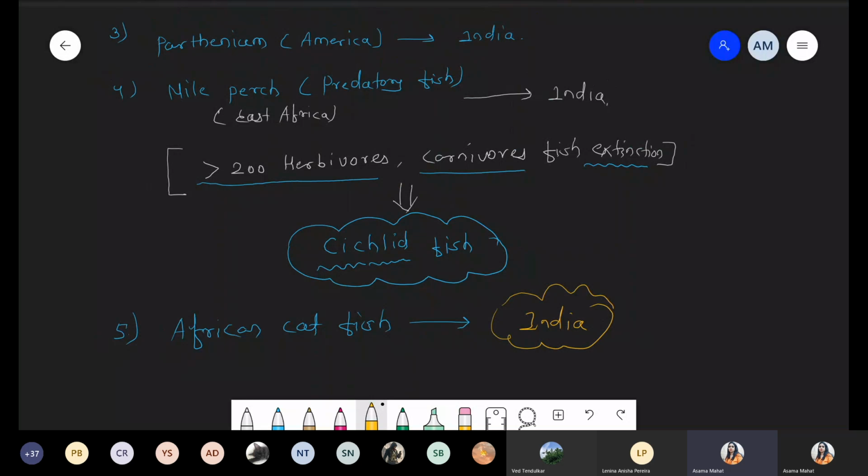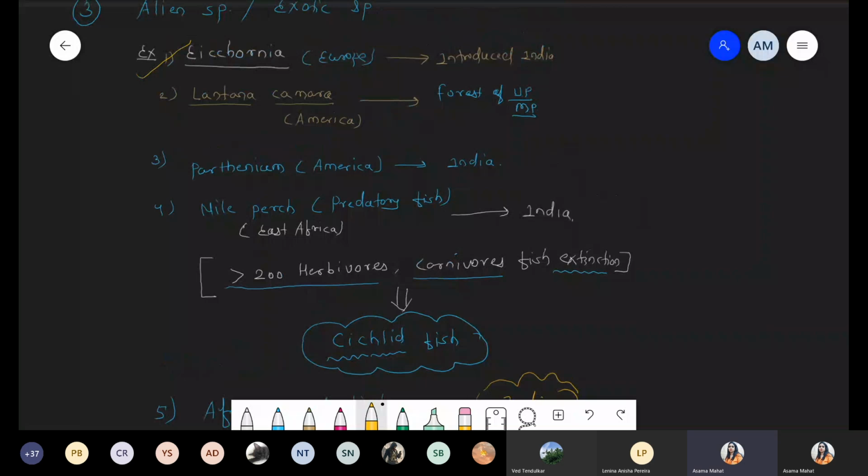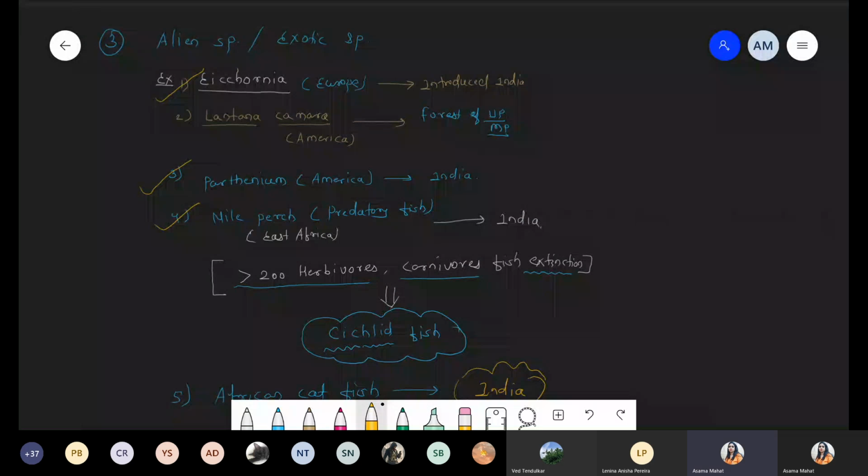यहाँ से जो common question बनता है, that common question is related to Eichhornia. Second common question is related to Parthenium, and the next one is Nile perch. Okay. So I hope you understand the meaning of alien species, exotic species. Why do these flourish? Because biological control is absent in the new place, and if there is no biological control, it means they grow unlimitedly. Because कोई barrier ही नहीं है, कोई competition ही नहीं है. Without competition, it simply flourishes. Okay, this point is clear, everyone. This point is clear.